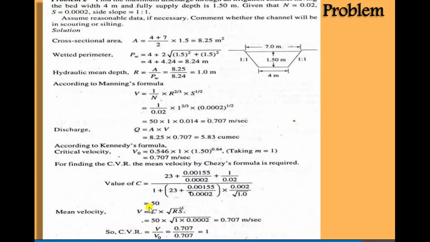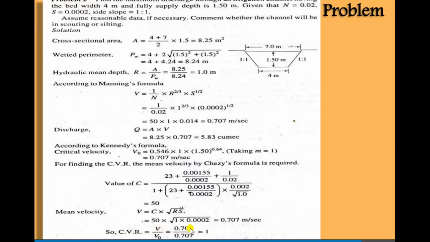Putting the data into the mean velocity or Chezy's formula, C under root RS. R is equal to 1, S is equal to 0.0002. So the value is 0.707 meter per second.